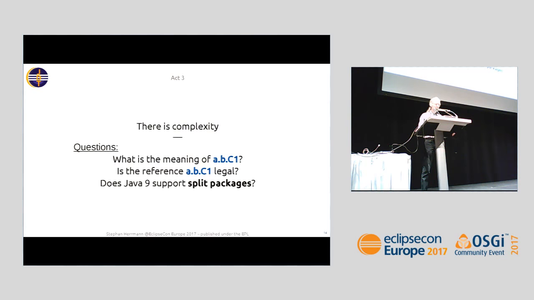In Act 3, we will get entangled in a little bit of complexity. And again, I'm starting with some very simple questions. So the focus of all this will be qualified names. What's the meaning of a name A.B.C1? Is it legal to use that name in your program? And maybe you heard rumors that Java 9 does away with split packages. Is it true or is it false?